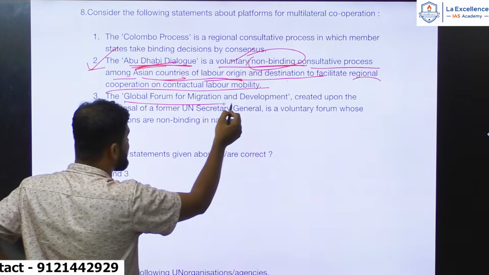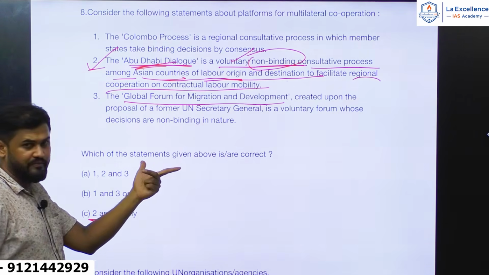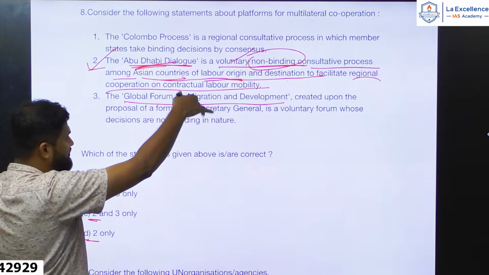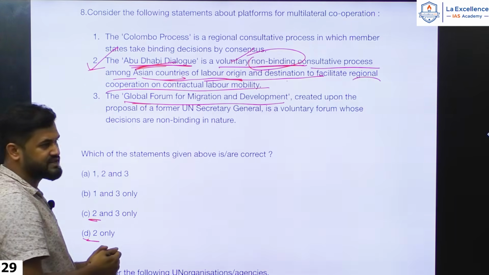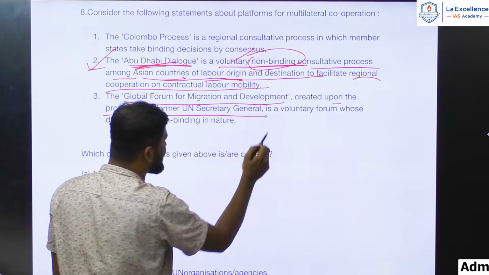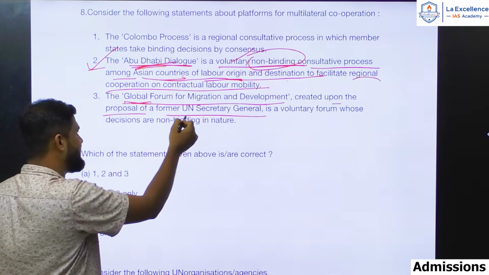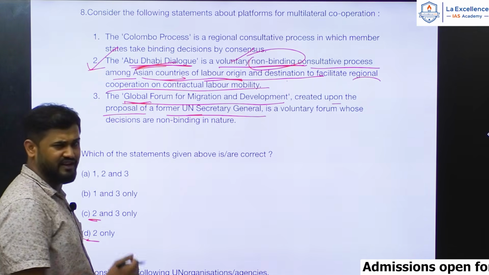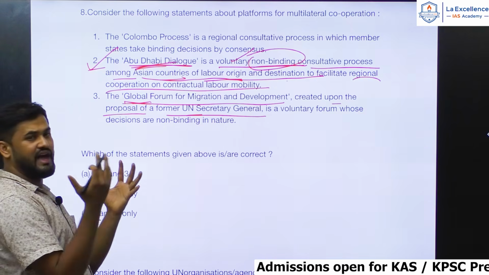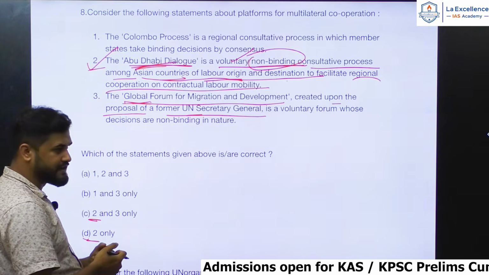The Global Forum for Migration and Development. It's a global forum for migration and development. The theme is the same among all these 3. Global Forum for Migration and Development, created upon proposal of a former UN Secretary General. If it is global and it is suggested by the UN Secretary General, it sounds good because it's related to the United Nations General Assembly, which has a global concern.